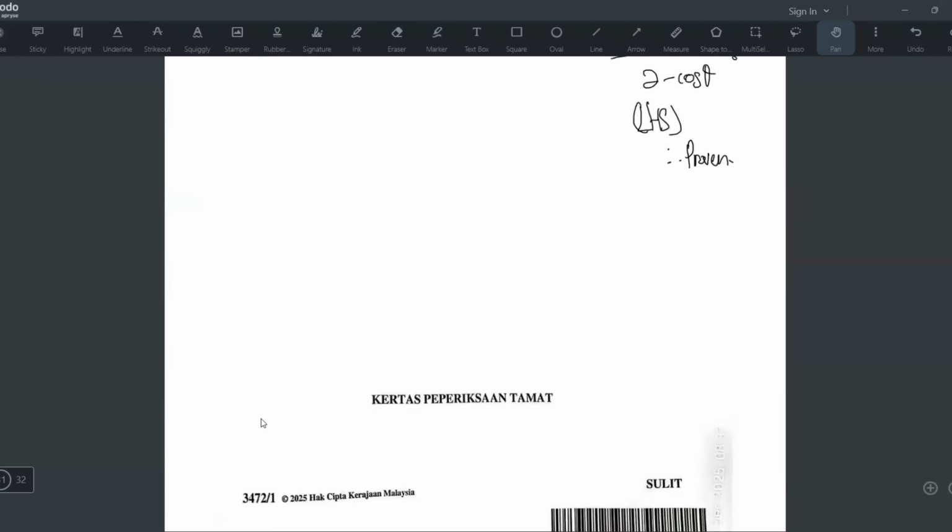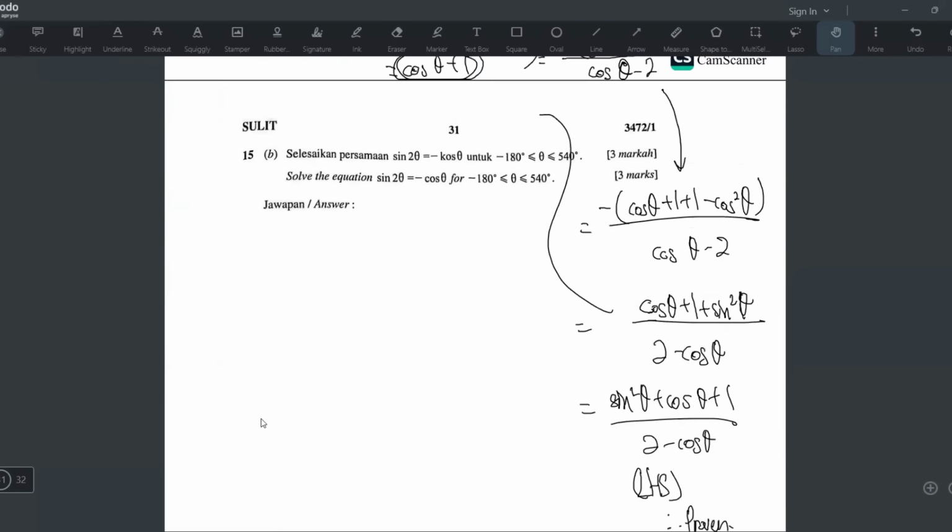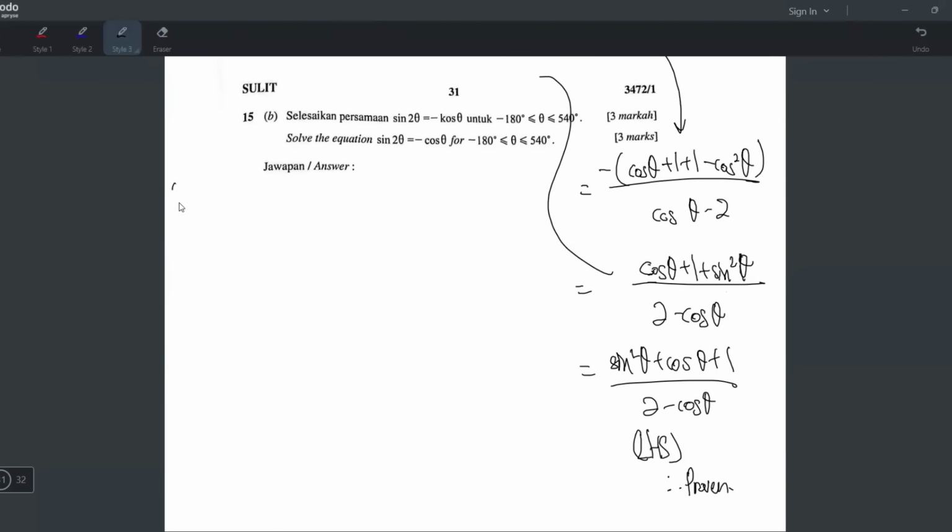Okay, now we do 15B. Is this the last question? Yes, yes. All right, that's good. Let's finish it. Okay, B. Solve the equation sine 2 theta equals negative cos theta for theta between negative 180 and 540. Oh my god, they want between negative 180 and 540. Okay, don't worry about this first.